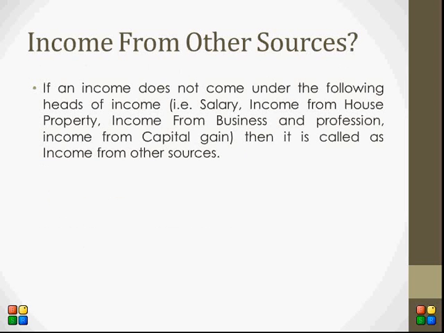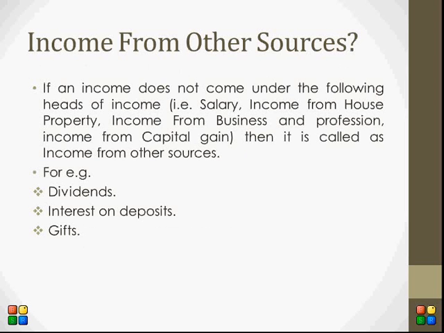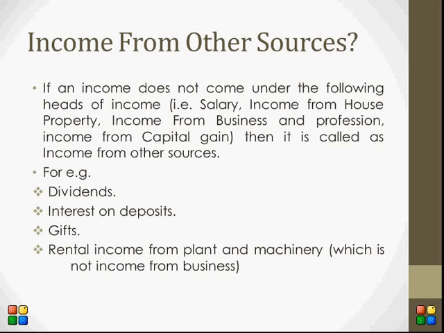There are many examples, but we took just the important and well-known ones: dividends received on share investments, interest on deposits with the bank, gifts received, and rental income from plant and machinery which is not income from business. If that rent comes under the head of business and profession, then it must go under that head.